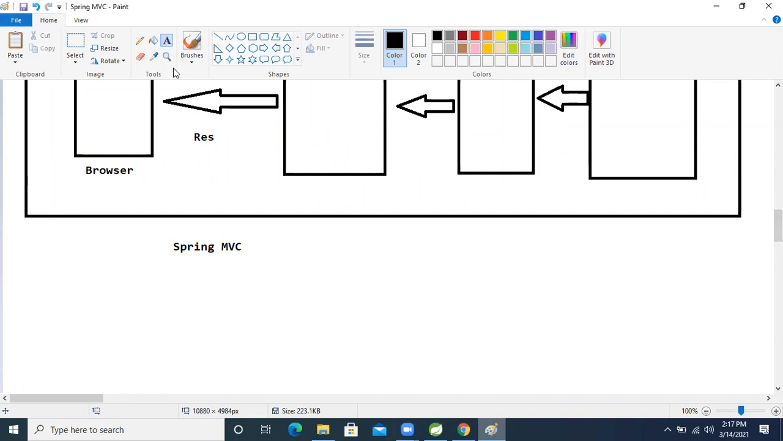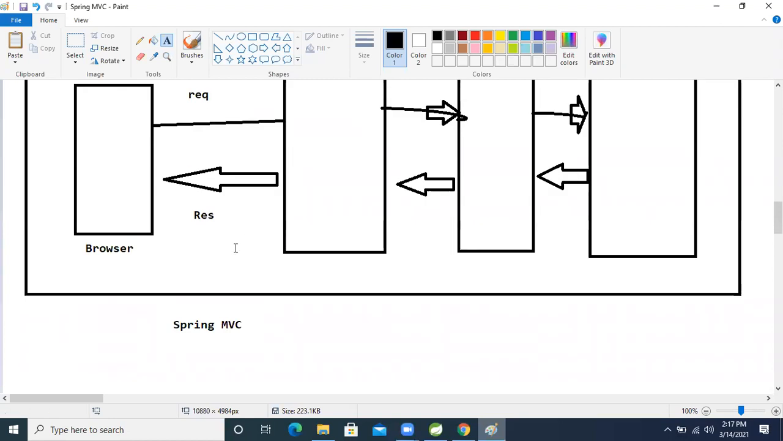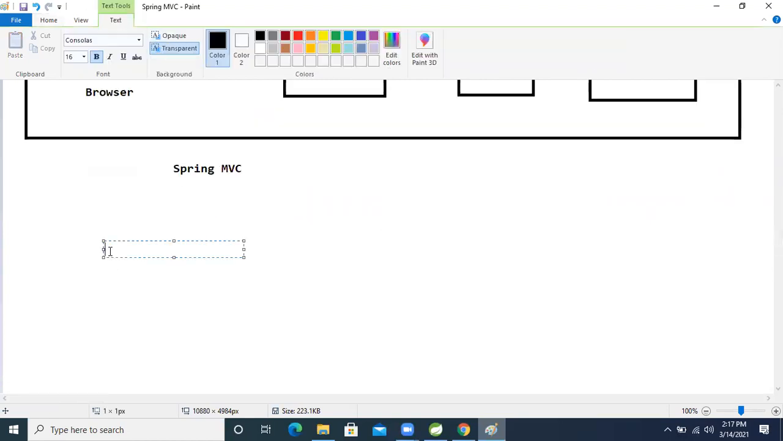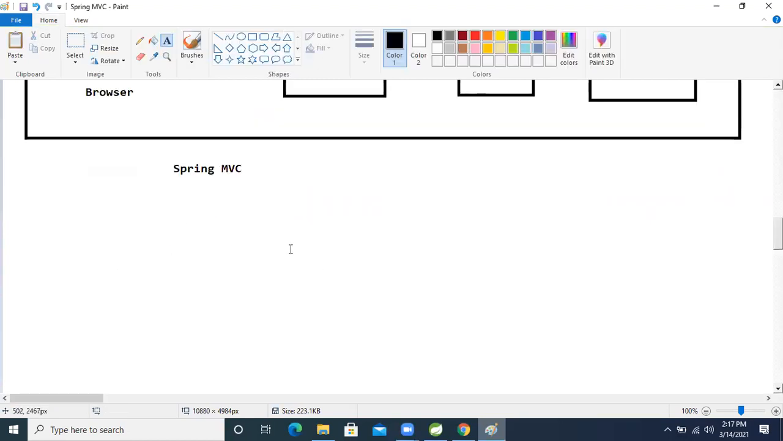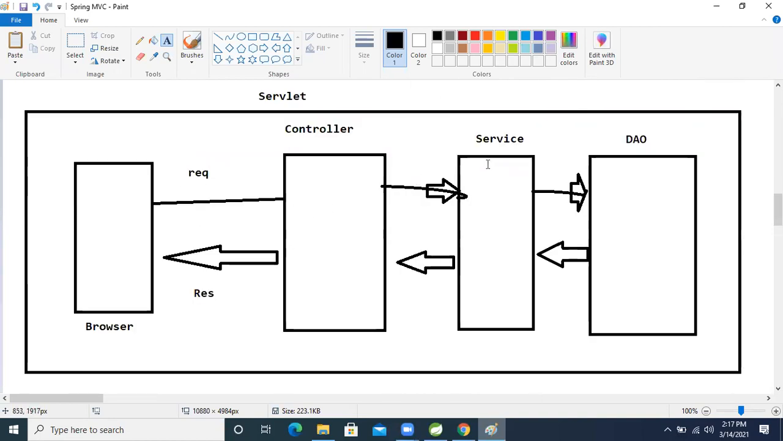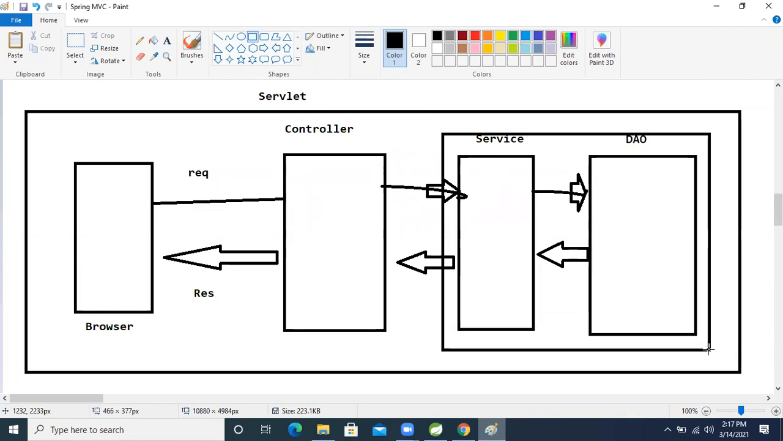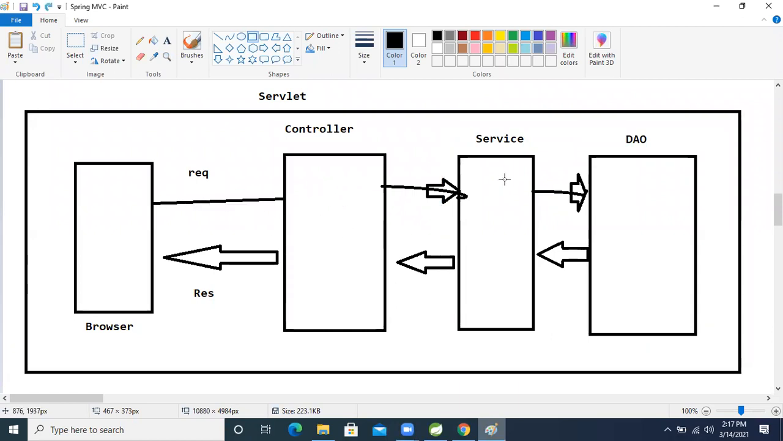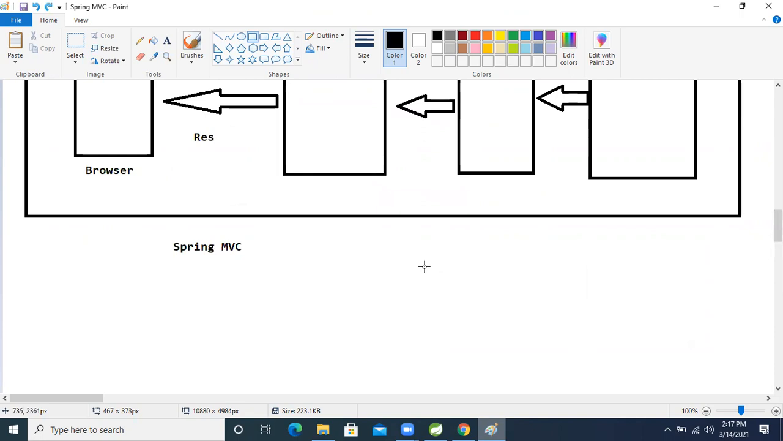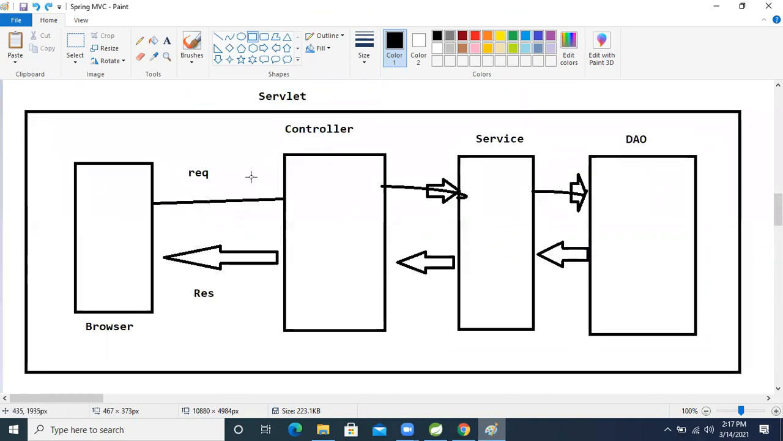So MVC means what? M means model. What is the model data? Model data is whatever data the service layer and the DAO layer process, and if we process that data inside the controller, that is nothing but model data. That is called model data.